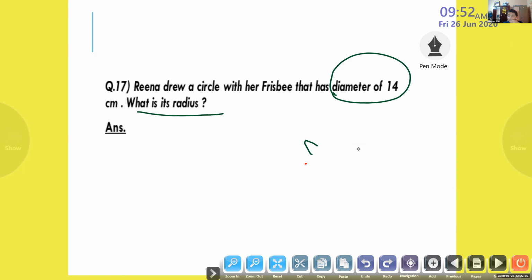Ma'am, if 11 is diameter, so what would be the radius? That will be 5.5. But you have not studied decimals, no? So it will not be like that. It will be even numbers. Decimals will not be given for you. Ma'am, will you send this in WhatsApp? Yes, I will send this in the WhatsApp.